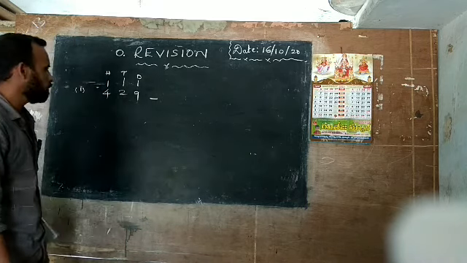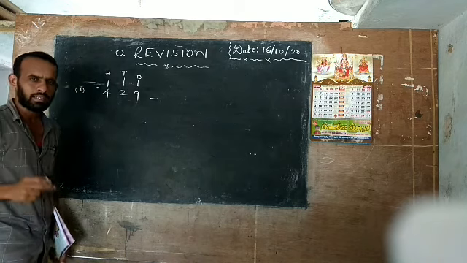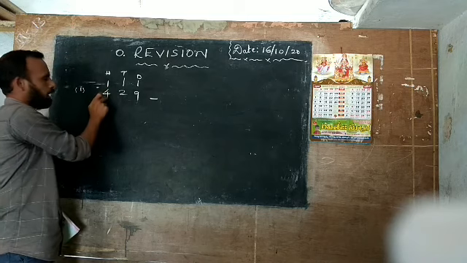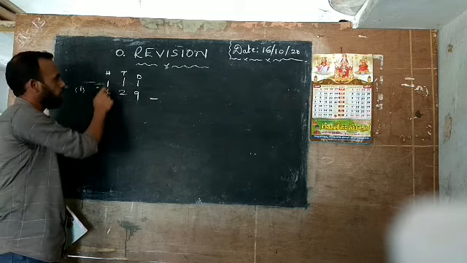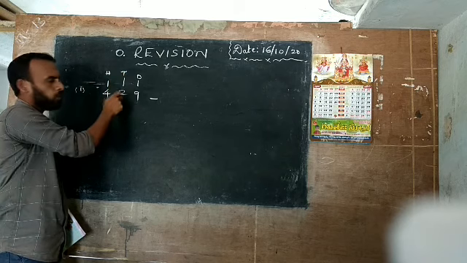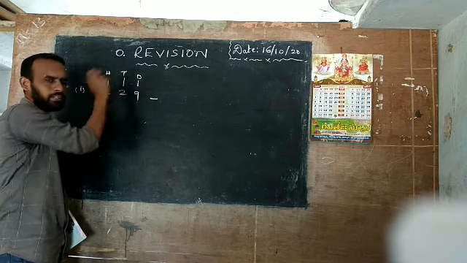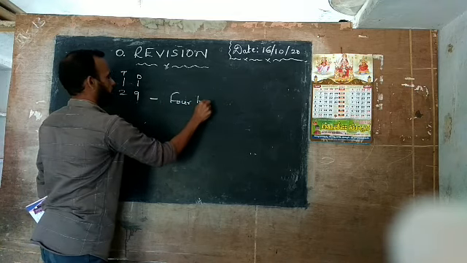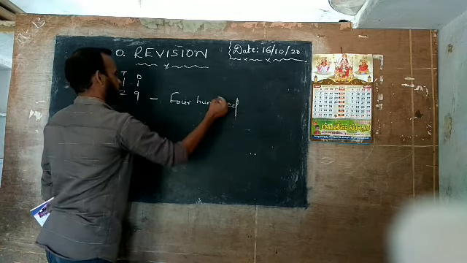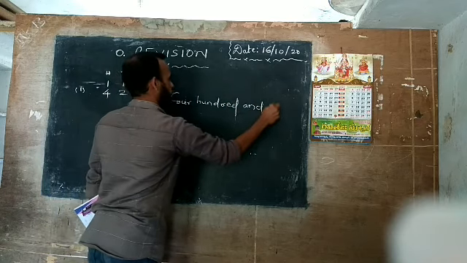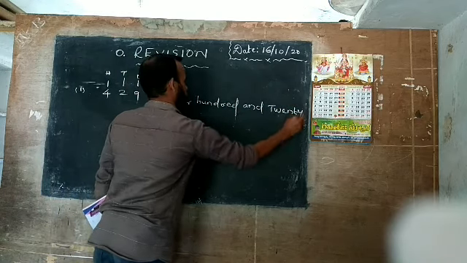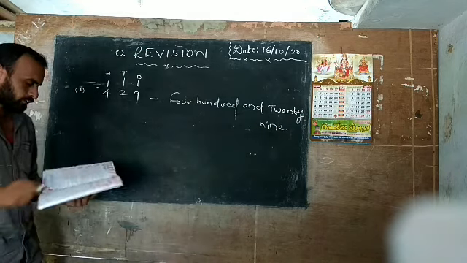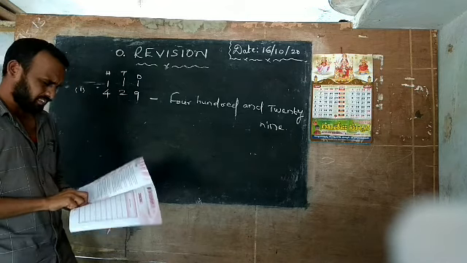So now write this number name. You already know this number name, but I will explain it one more time. The 4 is in the hundreds place, that's why 400. The 2 is in the tens place, that's why 20. The 9 is in the ones place. So what is the number name? 400 and 29. This is the first question. Very easy.